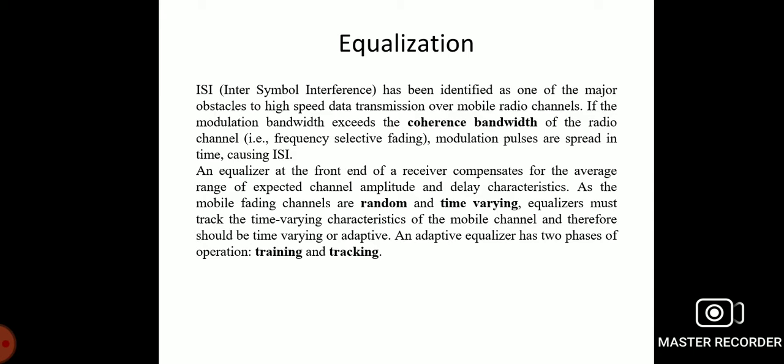In case the channel is not ideal over the entire bandwidth, then signaling at a rate of W per second or higher, where W is the bandwidth, results in a distortion termed inter-symbol interference. A number of adjacent pulses interfere with each other and there will be degradation of the signal to noise ratio.